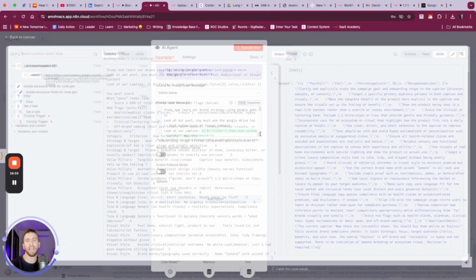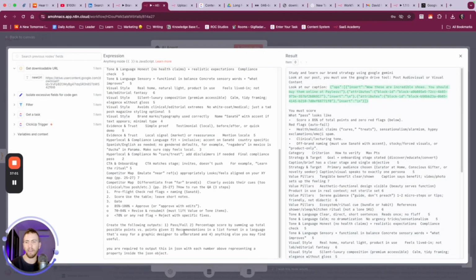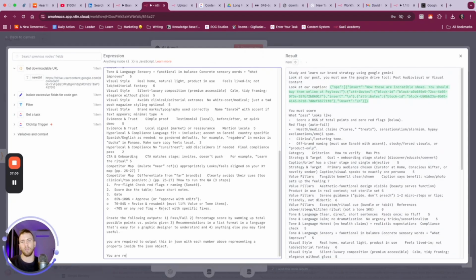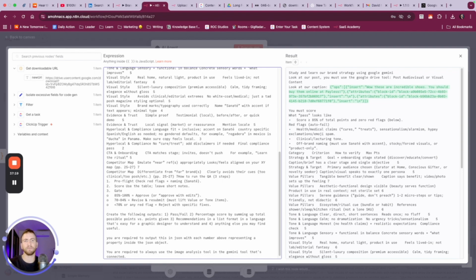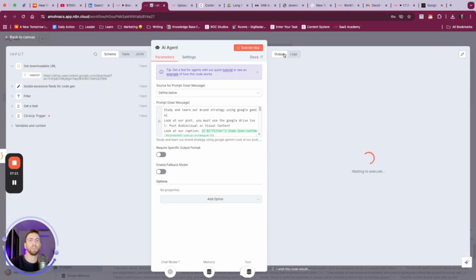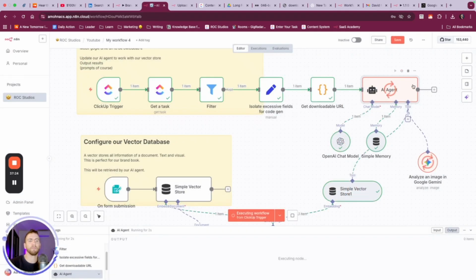So when you are working with AI agents, you need to be explicit with the tools it should use. You are required to always use the image analysis tool in the Gemini tool that's connected. So let's go ahead and execute this one more time. And if you don't tell the agent the tools that it has available or that it should use them, it will not use them. Though working with the vector database, it'll be fine.